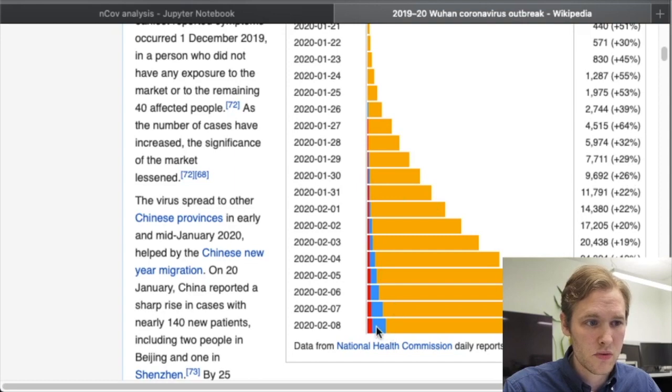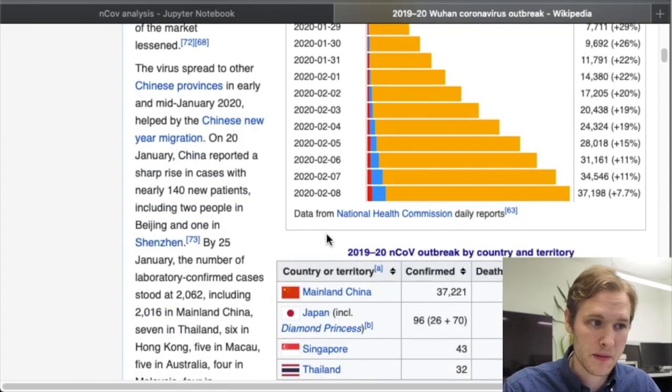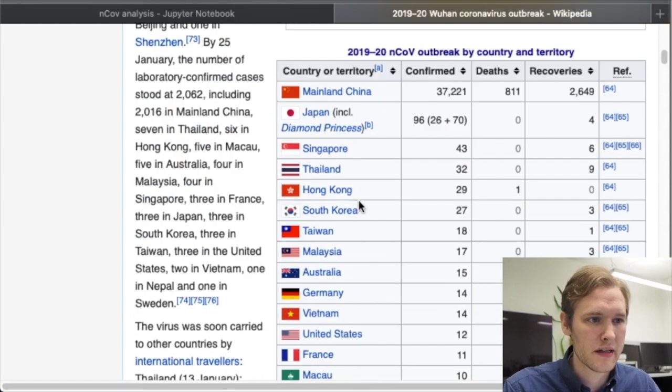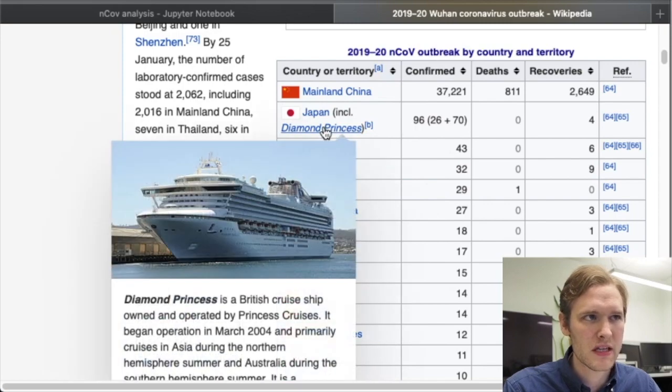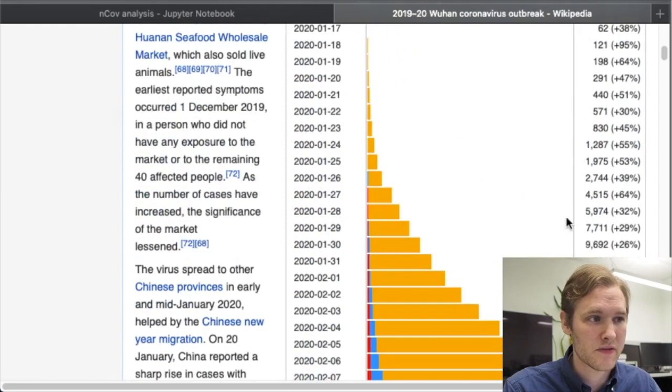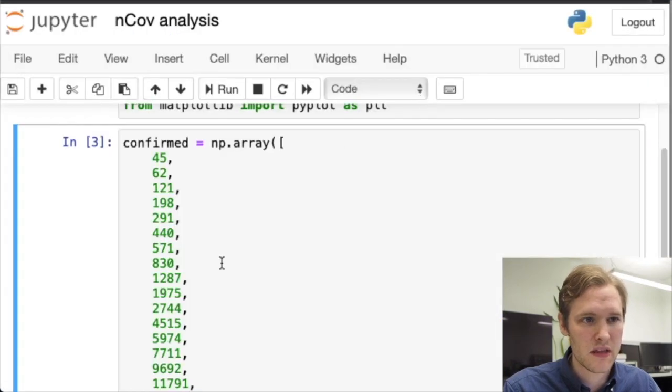And these blue bars are the recovered cases, and the red ones are the dead people. God rest their soul. And there's also a division by country, including this cruise ship, the Diamond Princess. So this is where I got the data from. These are the numbers that you see in the array here.